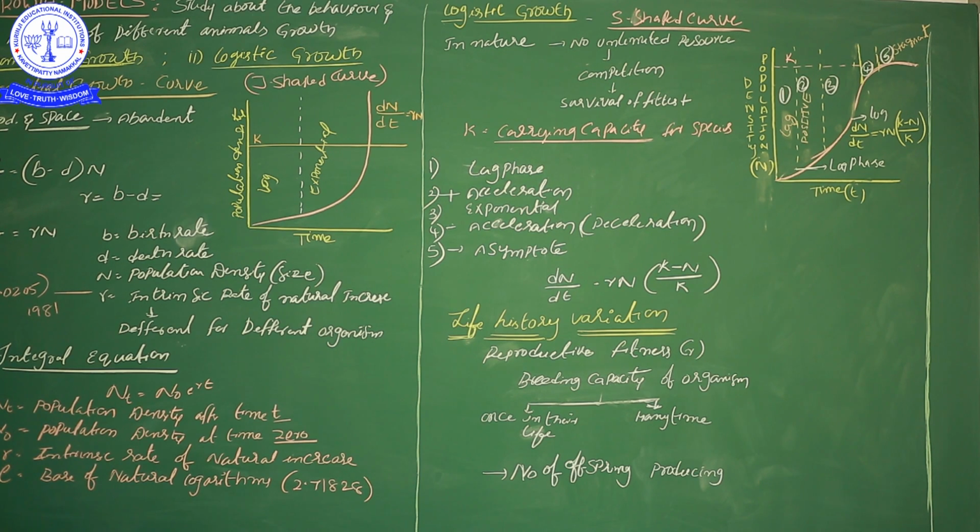For example, houseflies live 7 or 10 days, but human beings live up to 80 years, generally speaking. Tortoises live about 300 years, and elephants about 120 years. So finally, based on the lifespan of the organism, the population size will also be influenced.